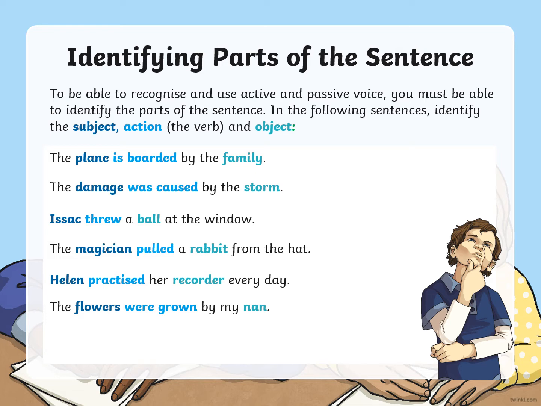Okay, flowers, subject. Grown, action, verb. Nan, object. And again, you can see here that this last one is also in the passive voice. The flowers were grown by my nan instead of my nan grew the flowers. Okay.